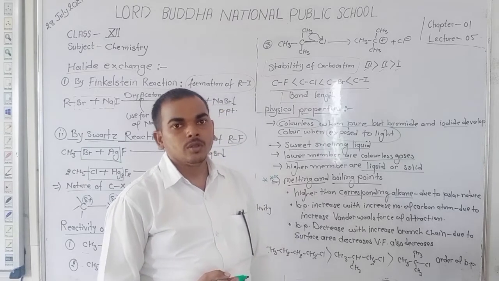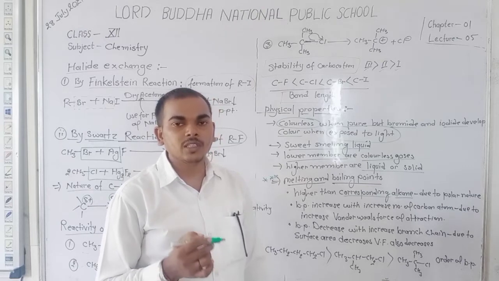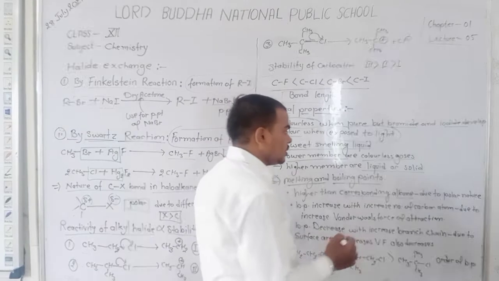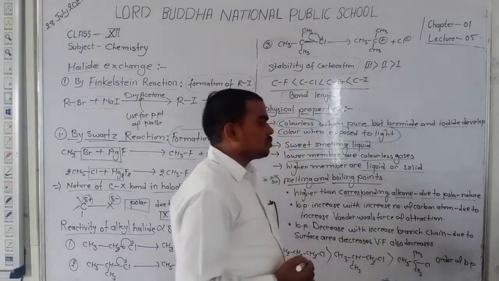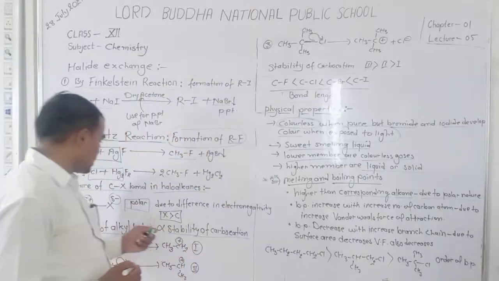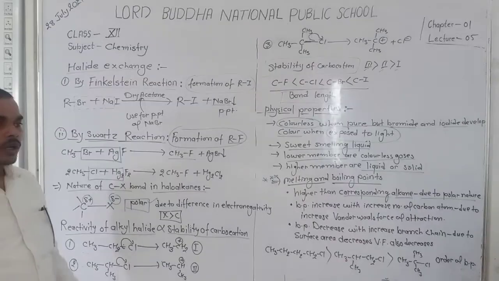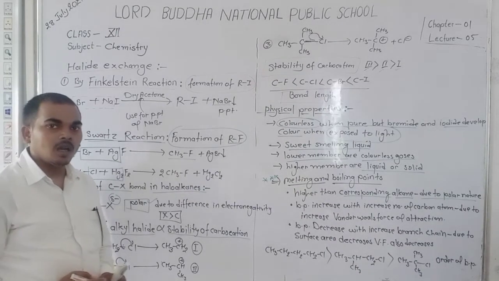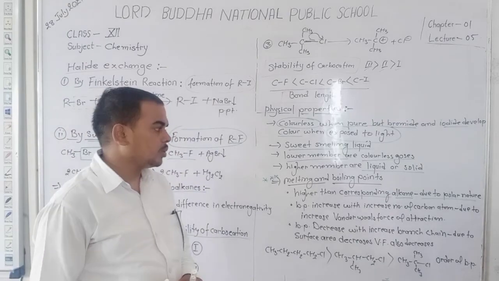It is because haloalkane is polar in nature. Therefore, the boiling and melting points of haloalkanes are greater than those of the corresponding alkanes.